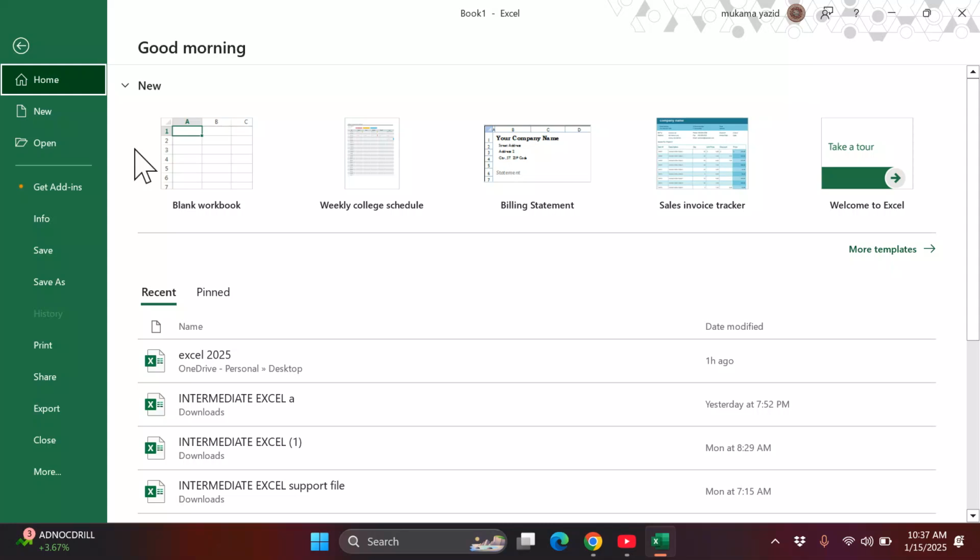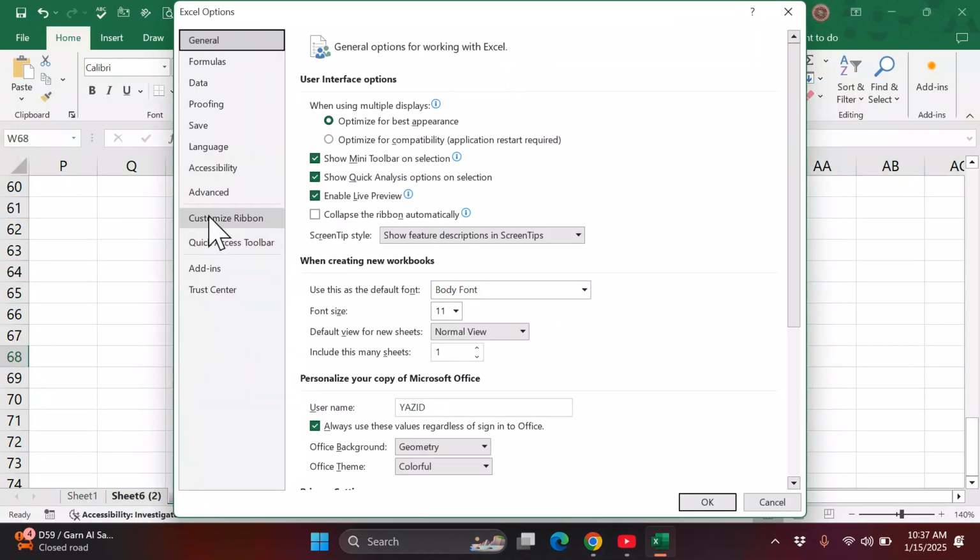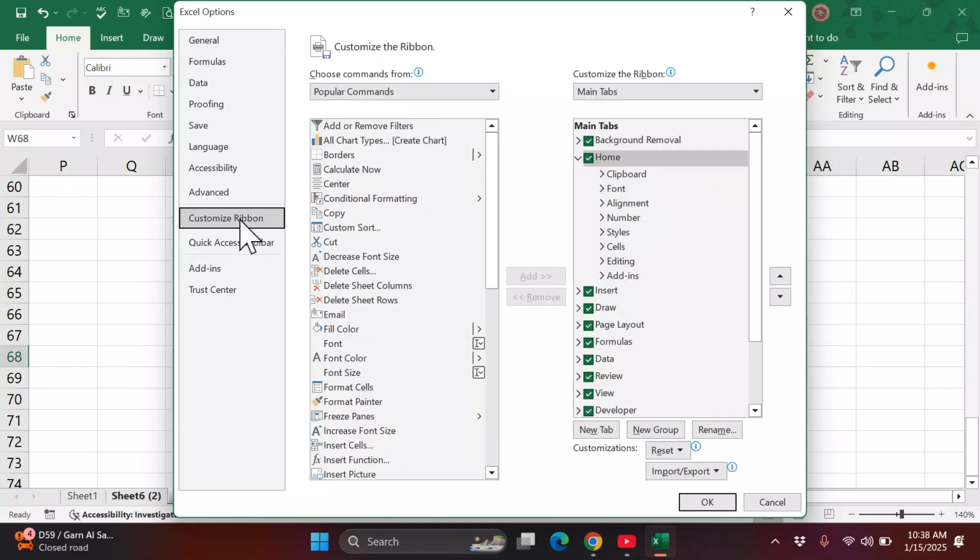If you don't know what you are doing with settings, don't go there, don't tamper to change the default settings, leave the default settings to control. So if we want to see where those ribbons are, we go here and click on more, then we look for the word options. If we click there, we expect to see this pop up with different commands. Among the options we are looking for is customize ribbon. So we click there and see what comes.